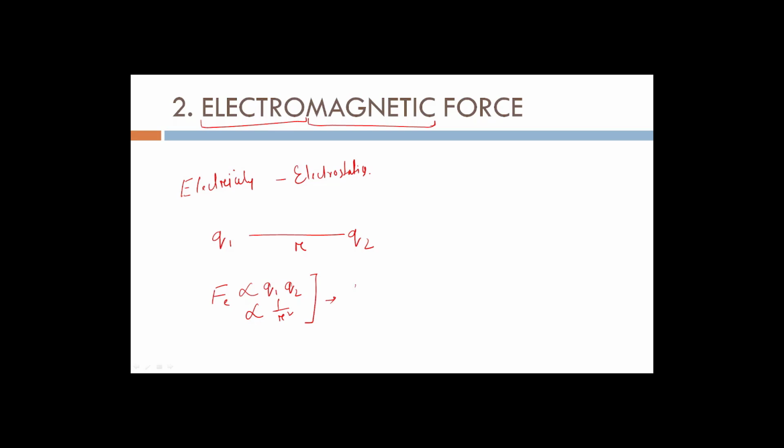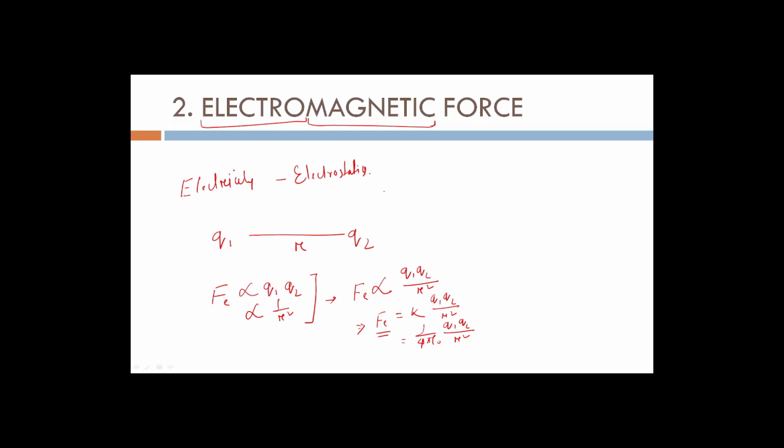Written together, the electrostatic force is proportional to Q1 Q2 divided by r square. If you remove the proportionality sign, you get a constant k, so F equals k Q1 Q2 by r square, or it can also be written as 1 by 4 pi epsilon naught times Q1 Q2 by r square. This is the electrostatic force between two charges.